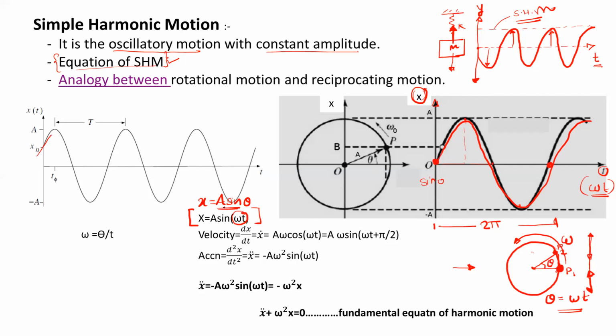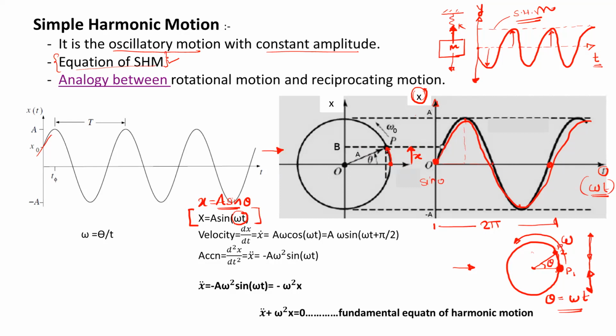Why is it a sine theta? Suppose the particle starts the motion from this point and moves to this location. If you observe from the left side, then the vertical displacement of that particle with respect to this mean line, we can take as x. x means any displacement from the mean position up to the maximum point.